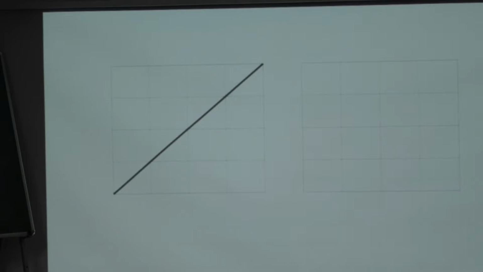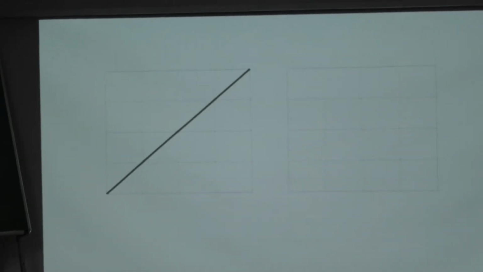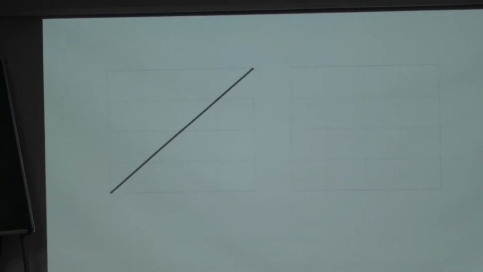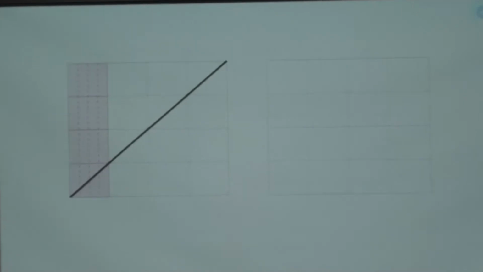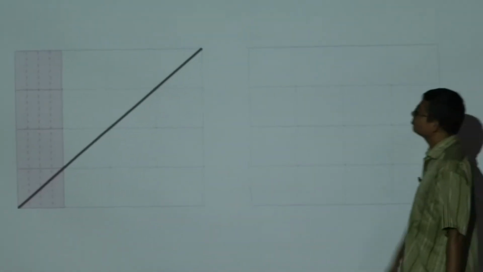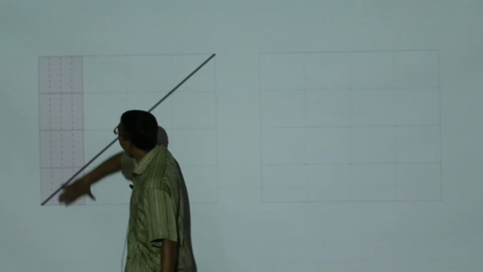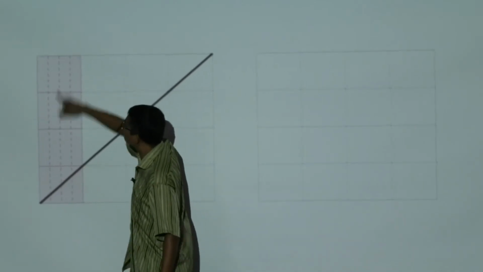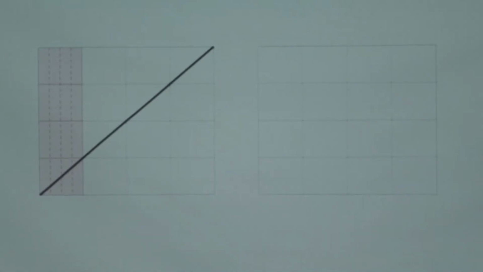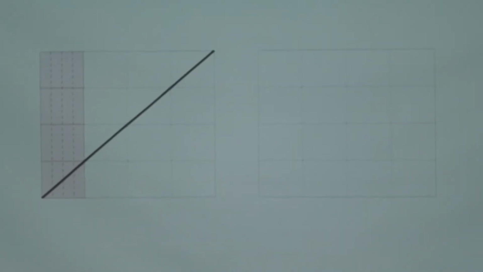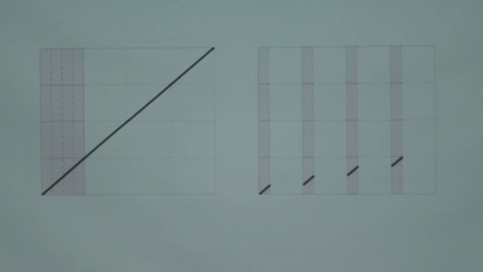Okay, so what I am now going to do is, instead of splitting it up into only 4 parts, I can do it in a more complicated way in the following way. So I start with the y equal to x line. And then what I do is I split the first strip further into 4 substrips, and take all those 4 strips and distribute them over here. So this is what I do.